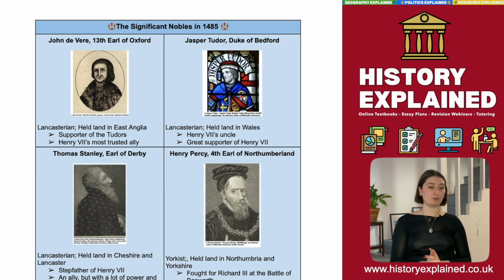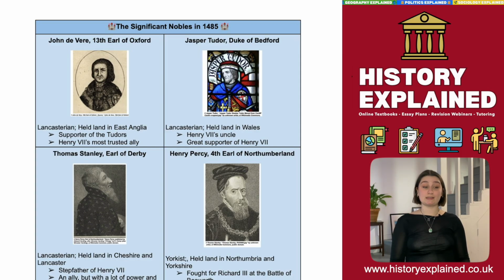Here, first of all, we've got John de Vere, who's the 13th Earl of Oxford, 1485. He was a Lancastrian in the War of the Roses, and he was a serious supporter of the Tudors and Henry VII's most trusted ally. So he's an important person in Henry VII's court. Next on Henry VII's side as an important noble is Jasper Tudor, Duke of Bedford.